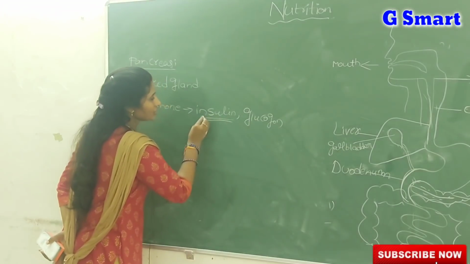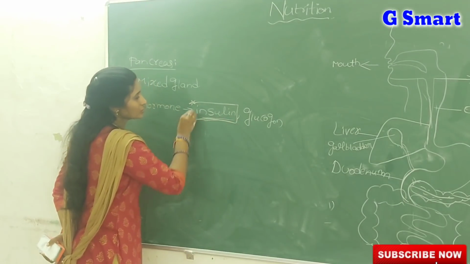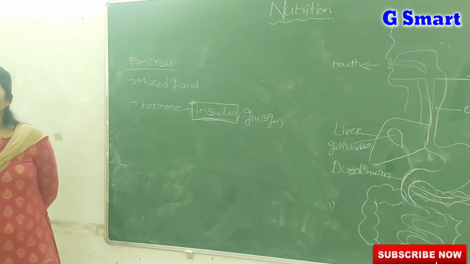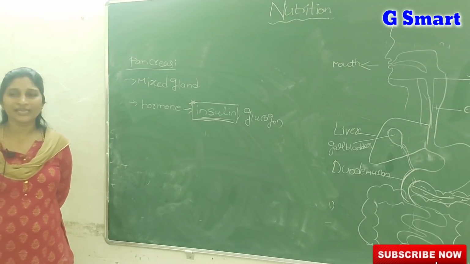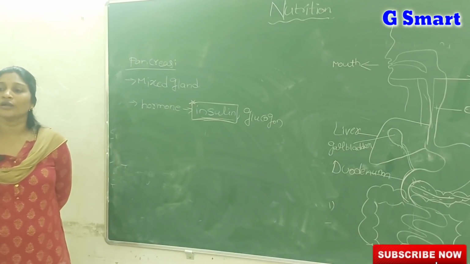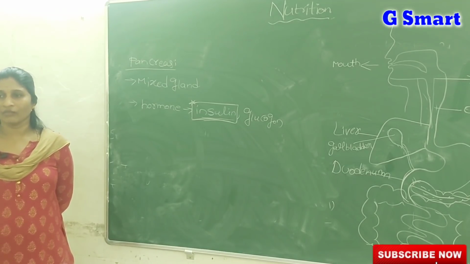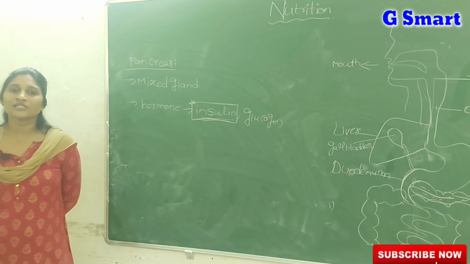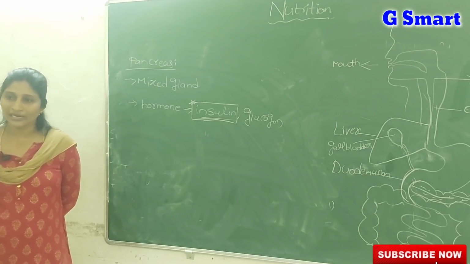So this insulin is very important. Maybe you have heard the term that many sugar patients take insulin injections daily. Here the insulin hormone helps to control the sugar level in your blood. What is its function? The insulin hormone helps to control the sugar level in the blood.